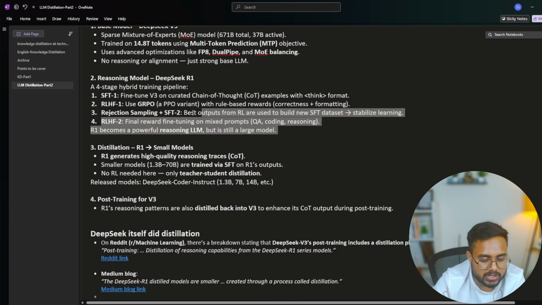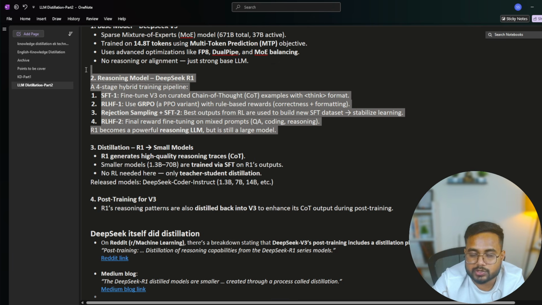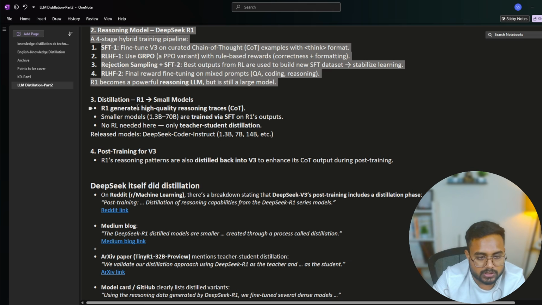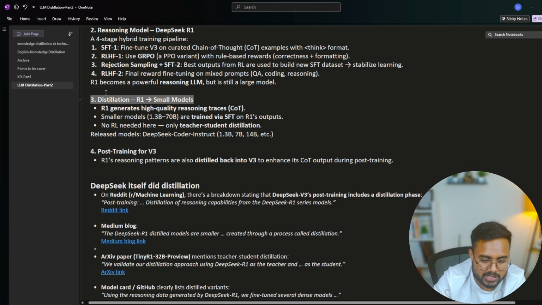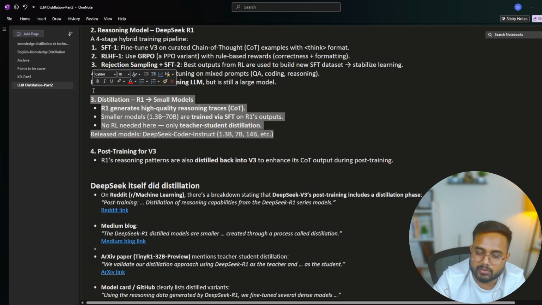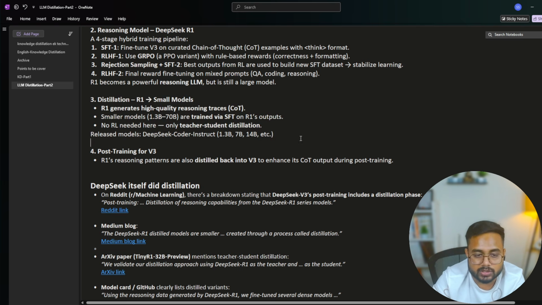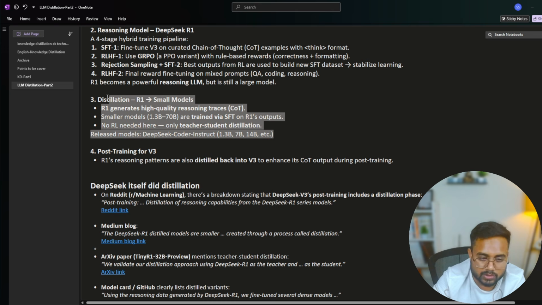So this is the advanced training which was performed for DeepSeek R1. That's why it is a very good model, if you check different leaderboards. And distillation, yes, R1 has been distilled further. The knowledge has been distilled into many small models, and those models are doing good, similar to this DeepSeek R1.